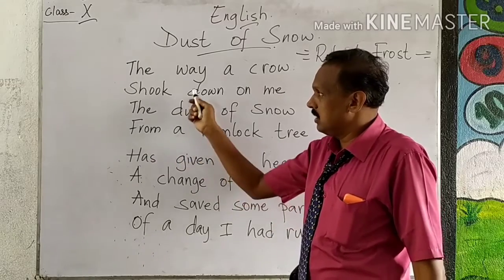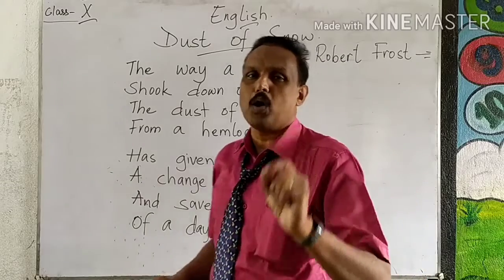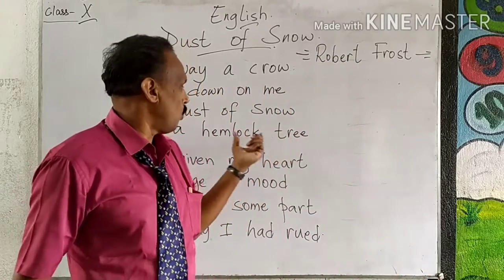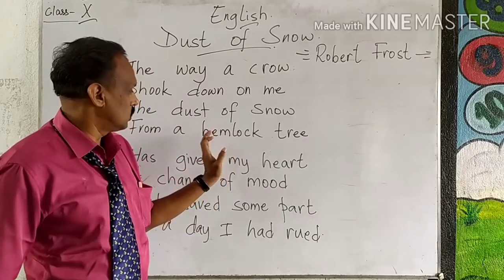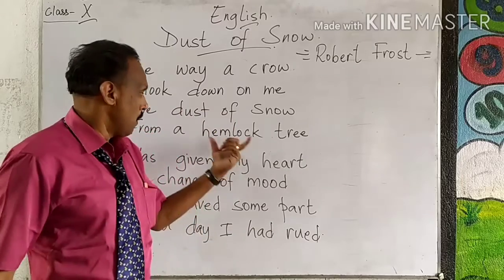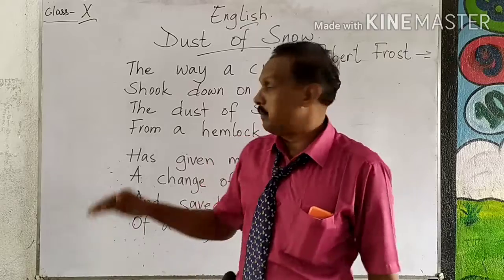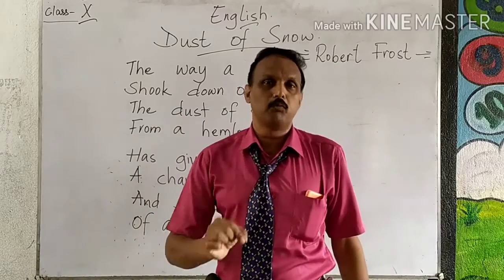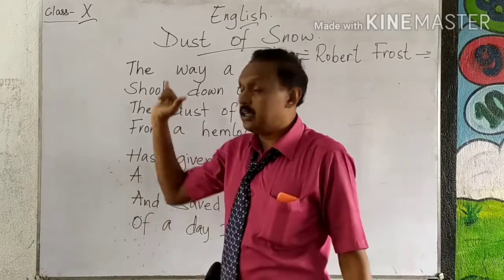So where was he sitting? Under a hemlock tree. A hemlock tree is a poisonous tree. It has white flowers. It is very poisonous. So what does it show here? Actually, he is not talking about a hemlock tree. Poison means what? His mood was not very good. That means the poet was not in a good frame of mind. He was unhappy. When he was sitting like that, what happened?